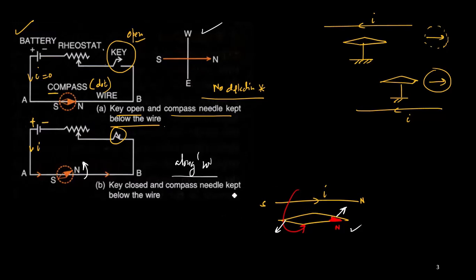So this is the method by which you can calculate the direction of the deflection, in which direction the deflection has taken. Now why does the deflection come? We have already said that it is because of the formation of a magnetic field. The notation for the magnetic field that we are going to use is B.